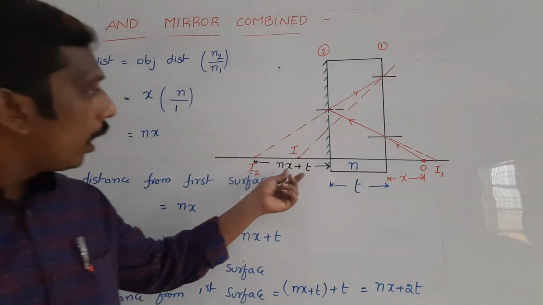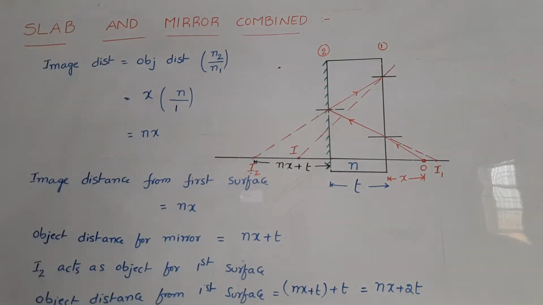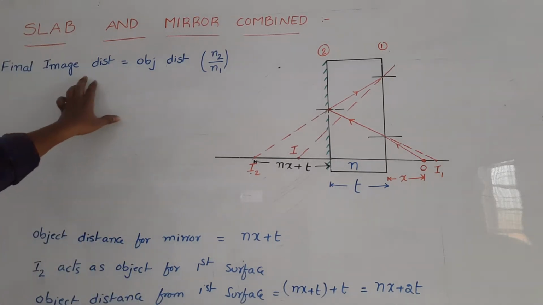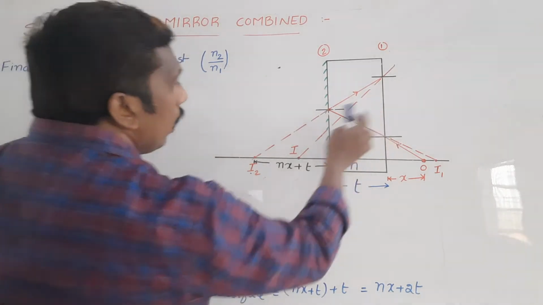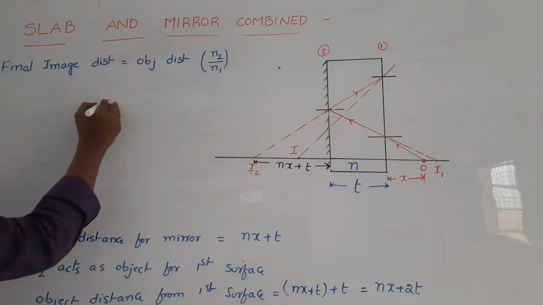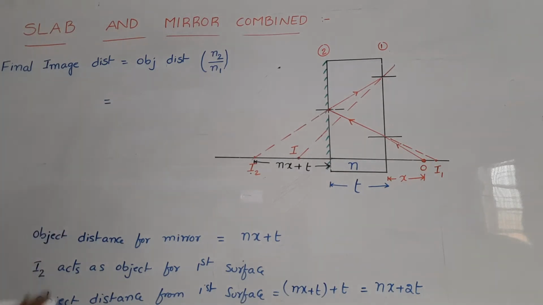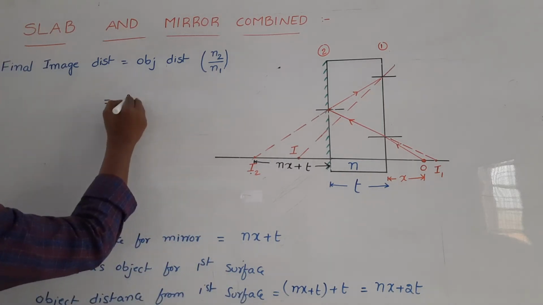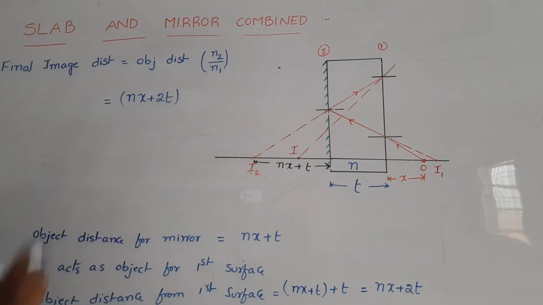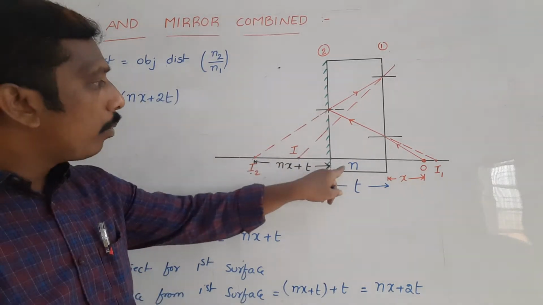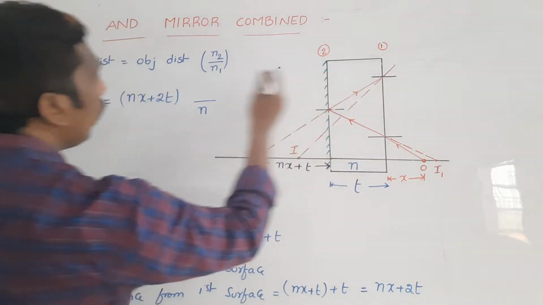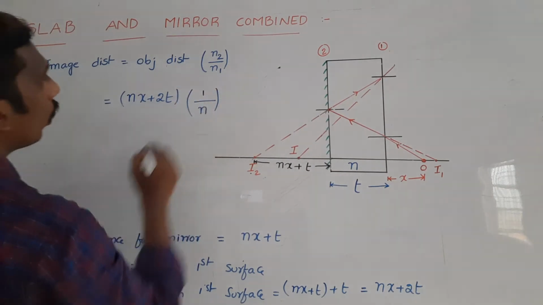Then it forms a final image at point I. Now we calculate that one. So now we calculate final image distance from where? From the first surface. So its distance is equal to the same formula. Final image distance is equal to the object distance nx plus 2t, and the first light ray travels from the medium of refractive index n into the medium of refractive index 1, so we get n.